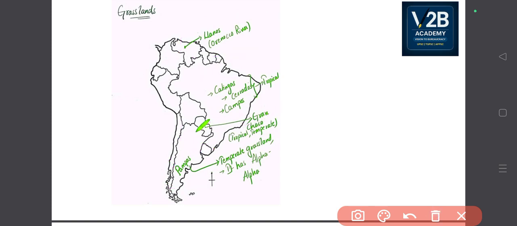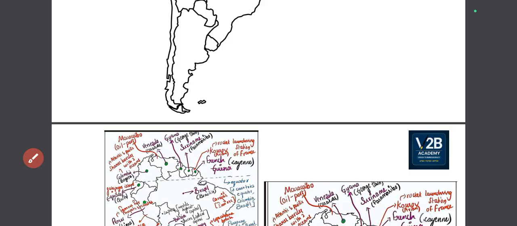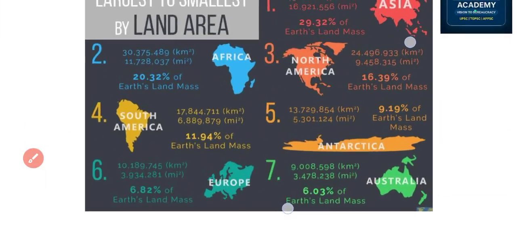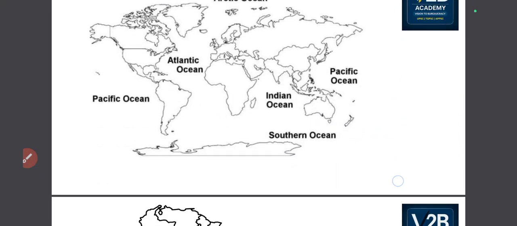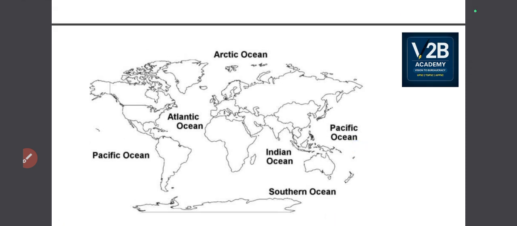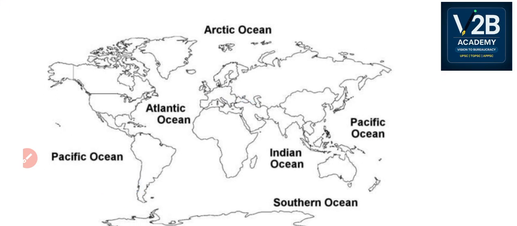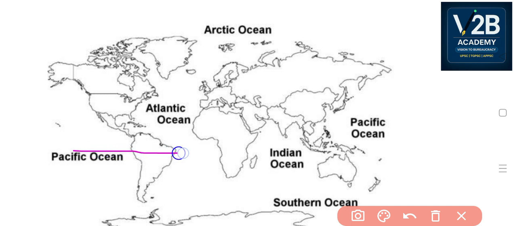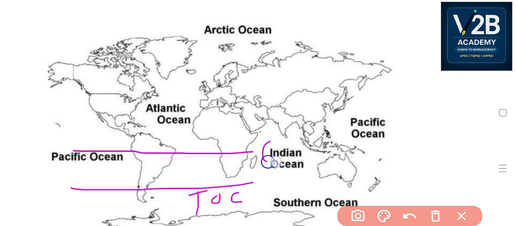Let me tell you one thing initially. Let me take you to the world map. This is the world map, right? Basically, I have told you that two latitudes pass through South America. One is the equator, which passes like this, covering a certain part of Brazil, and this is the Tropic of Capricorn. And to the north of the equator, somewhere over here, we can locate the Tropic of Cancer.